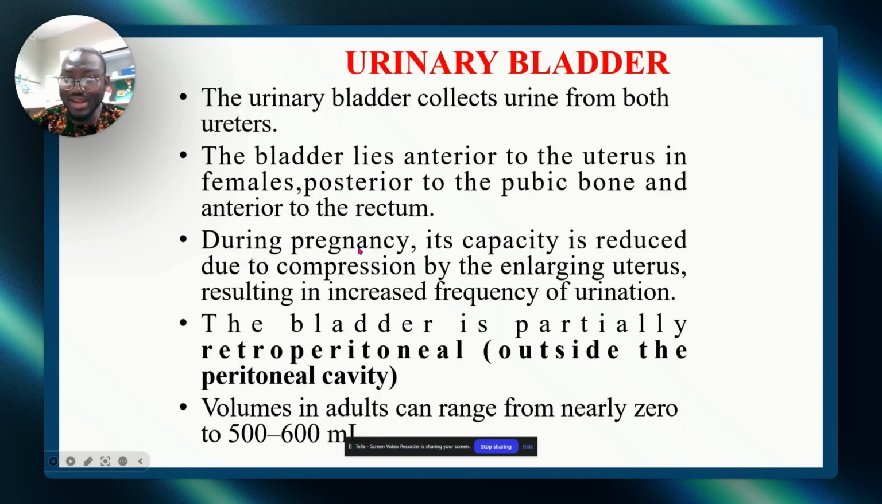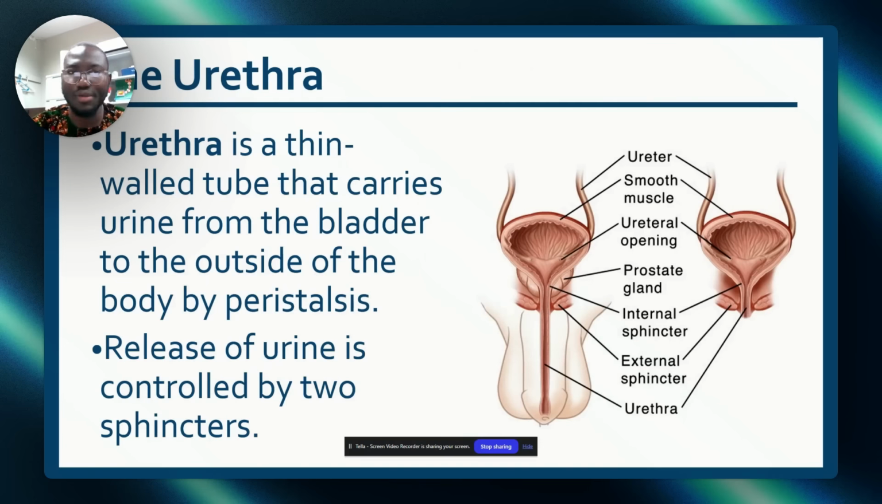Another thing you need to know is that during pregnancy, the capacity is reduced due to compression by the enlarging uterus, resulting in increased frequency of urination. That's why pregnant women always urinate a lot. And it lies anterior to the uterus in the female. Why, in the female? Okay.